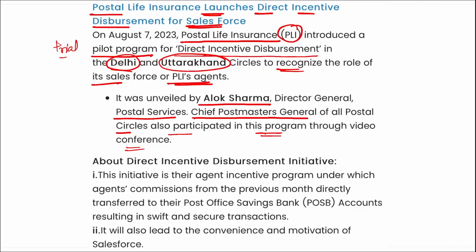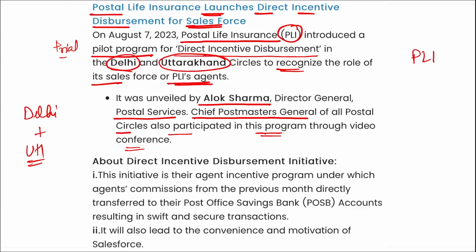So coming back, Postal Life Insurance introduced a pilot program, that is direct incentive disbursement. It will be launched on a pilot basis in 2 states, that is Delhi and Uttarakhand, correct? If we talk about the scheme, this initiative is their agent incentive program, under which agents' commission from the previous months is directly transferred to their post office savings bank account. It will also lead to convenience and motivation for the sales force so that more and more people can come under the scheme, and the automated payouts will reduce administrative cost, enabling a greater focus on delivering client services.